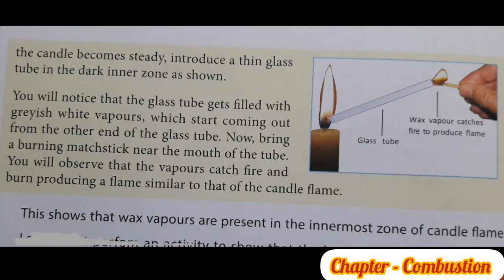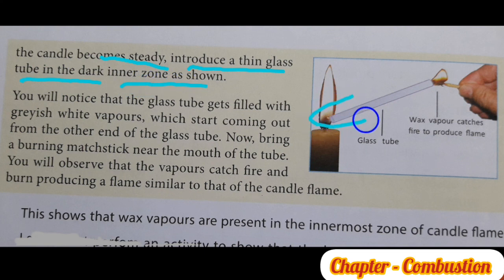The inner zone consists of unburned wax vapor given off by the molten wax. For that, we can do this activity. Take a candle of medium size and fix it on a table. Light the candle. When the flame of the candle becomes steady, introduce a thin glass tube in the dark inner zone.